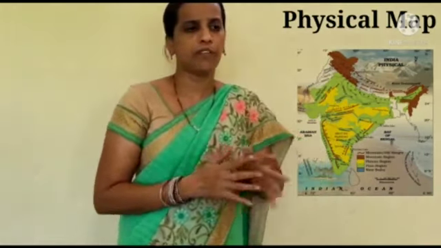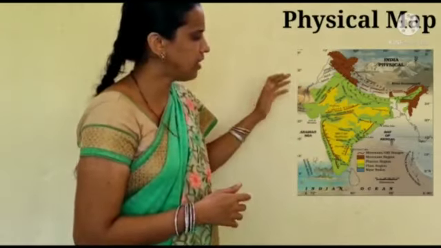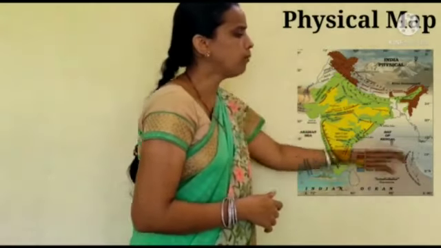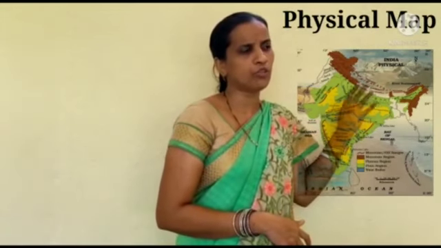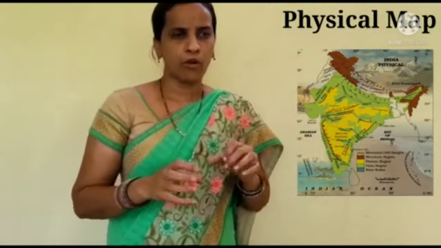Blue is another color in the map. Blue color indicates only water bodies. This is a physical map. With the help of physical maps we can see what is there: mountains, plateaus, plains, rivers, lakes, highlands, etc.